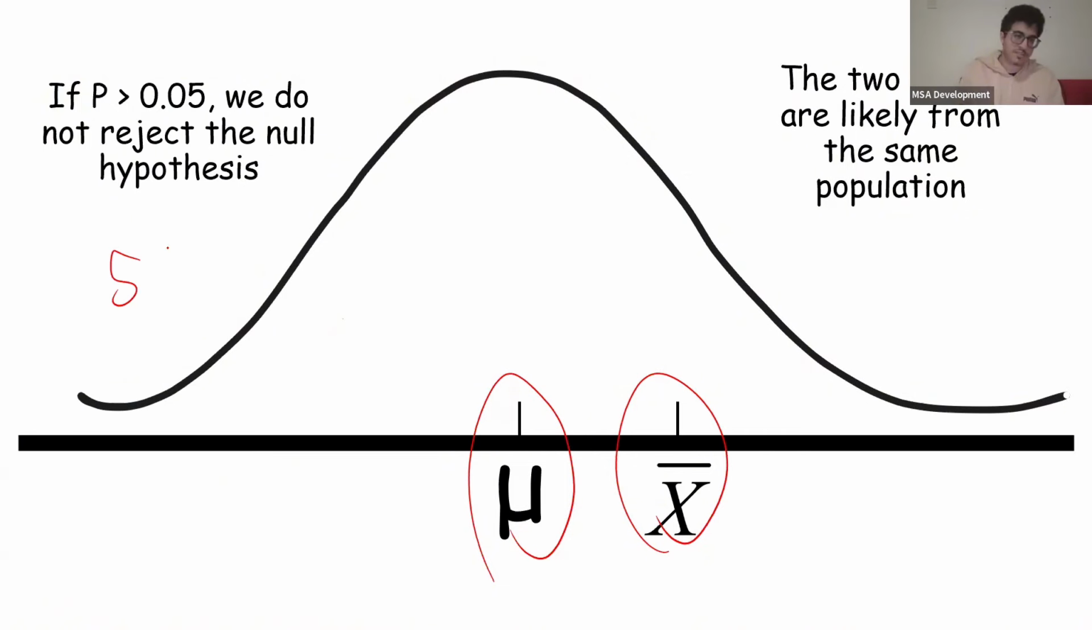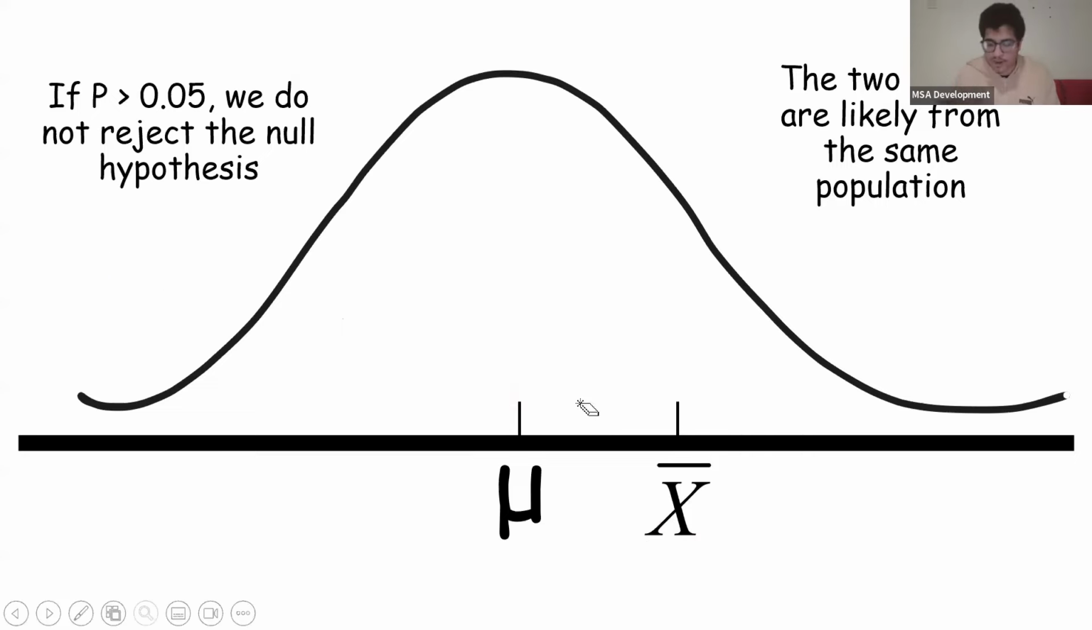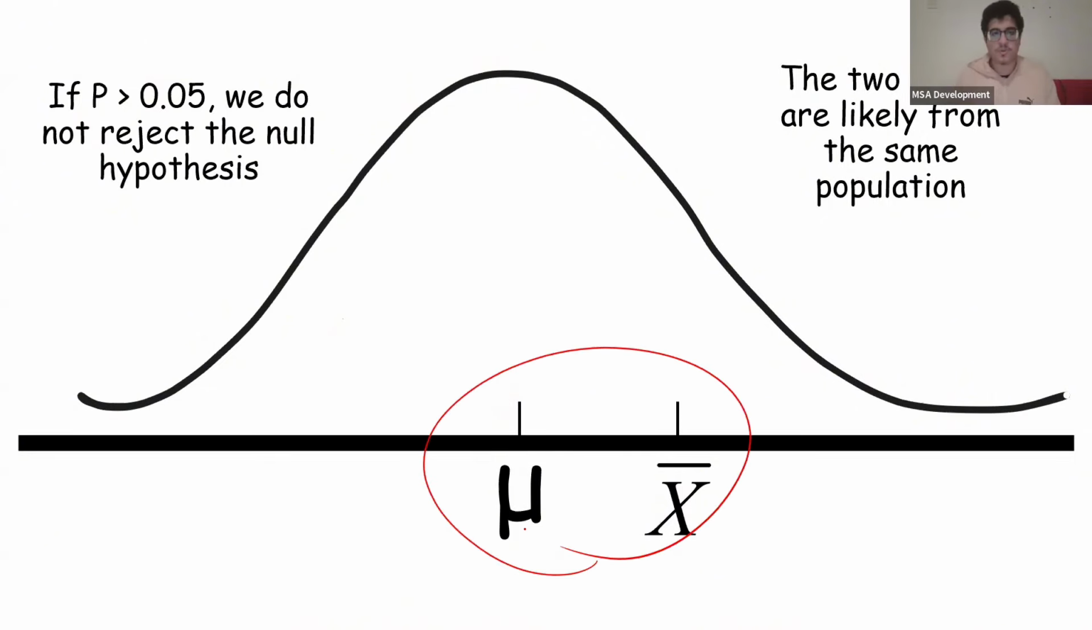But if the population mean and the sample mean here are very similar, and the chance of this happening is more than 5%, for example a 30% or 40% chance, that's very common. It's likely that these people are actually from the same population, or the drug just doesn't have an effect at all.